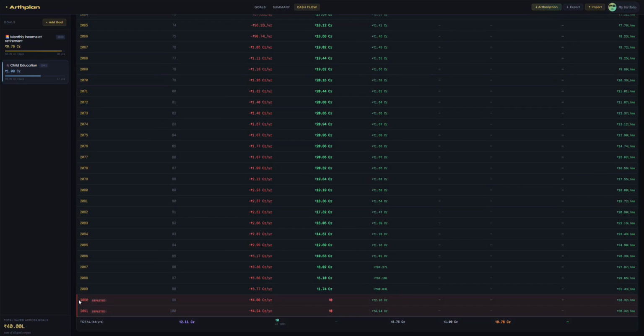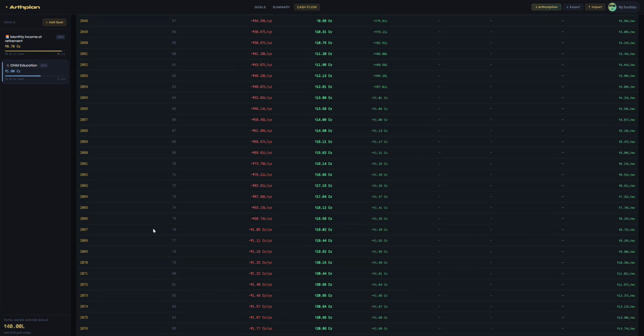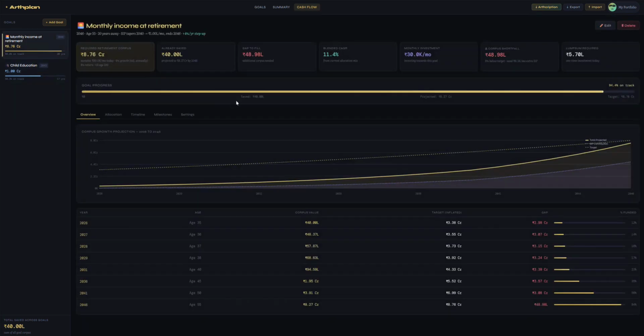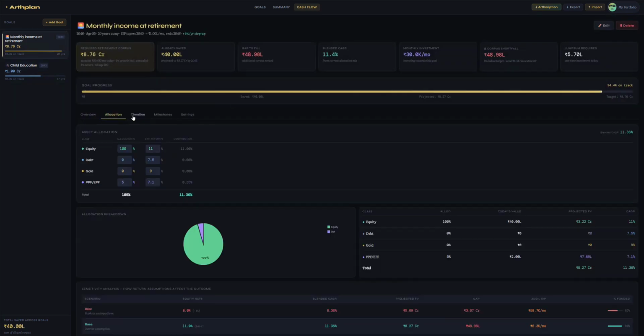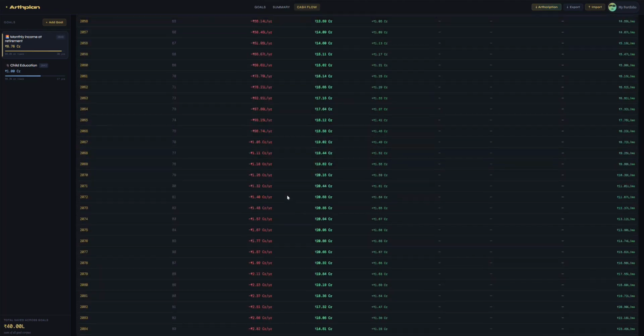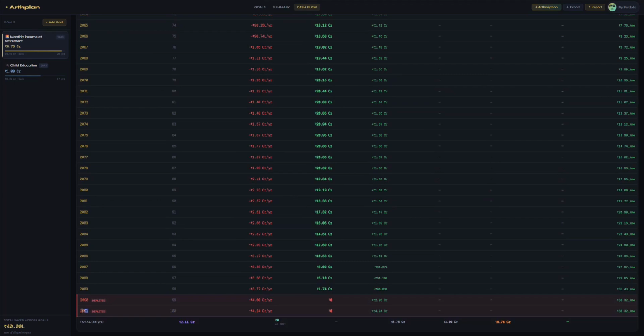So for this example, we'll see that we had assumed life expectancy as 100 years, but since we are only achieving about 94% of our goal, our corpus is depleting at year 2090.